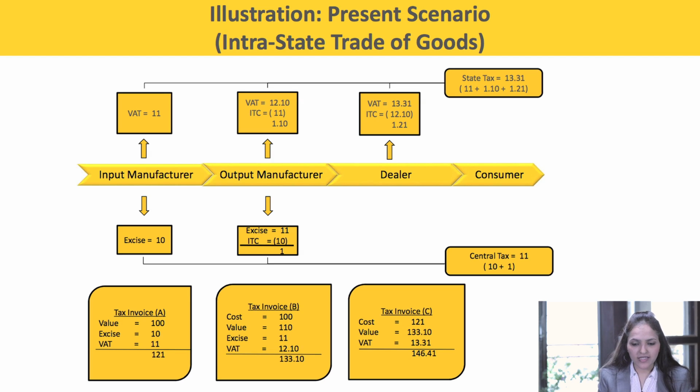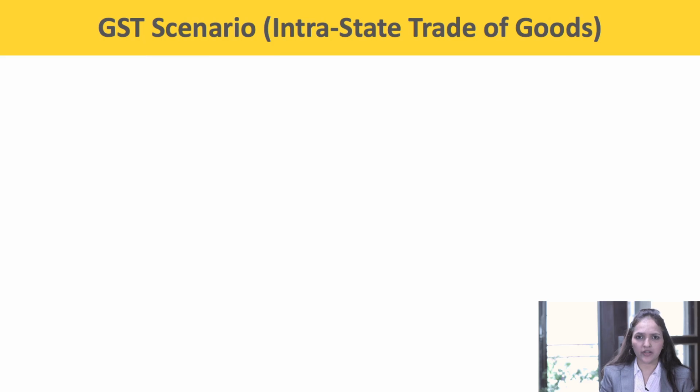Therefore in this total transaction, the central tax deposited with the government is rupees 11 and the state taxes deposited with the state government is 13.31. Now let us understand what will happen in the case of GST in the same scenario.